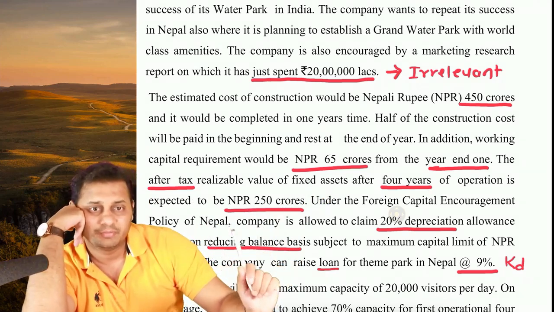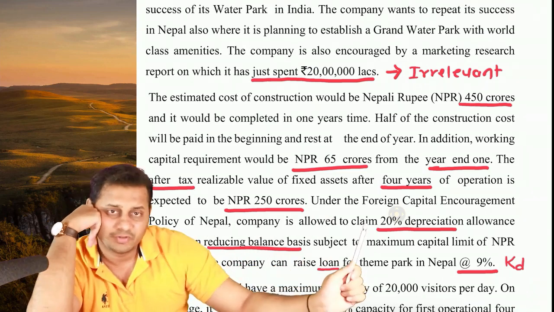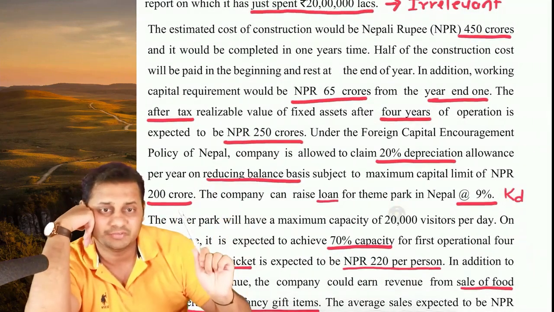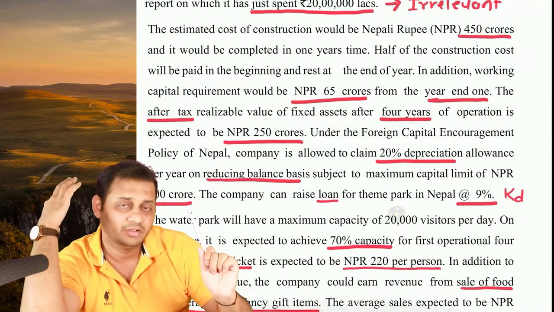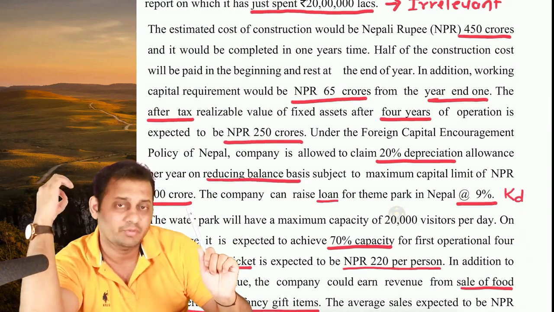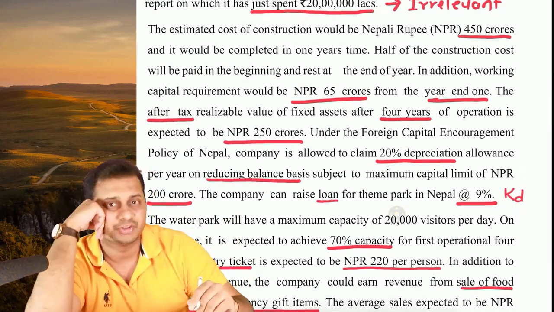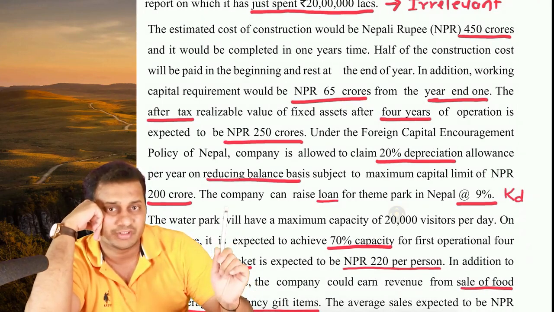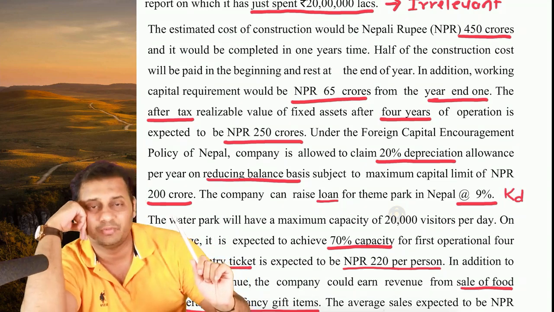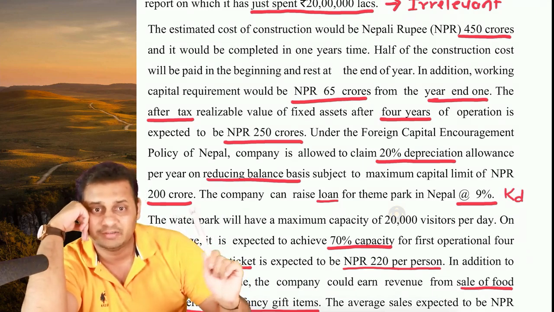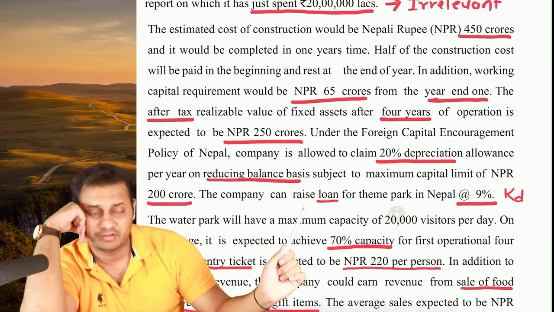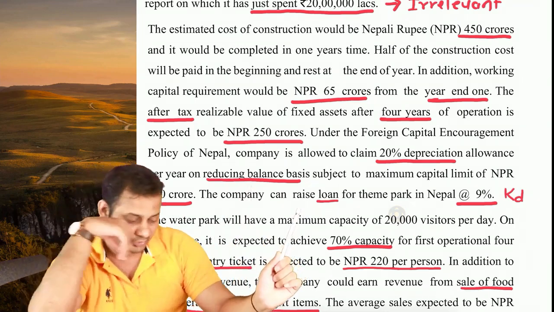Under the foreign capital policy of this company, they allow you to claim depreciation of 20%. But there is a limit on which you can claim the depreciation, which is 200 crore. So your capital can be maximum 200 crore on which you can claim the depreciation of 20%. That's it. No more than that. So no matter how much you have invested, 450 crore, the depreciation will be calculated only on 200 crore maximum. That is also on the reducing balance method. We can take the loan debt at 9% from Nepal if we want.